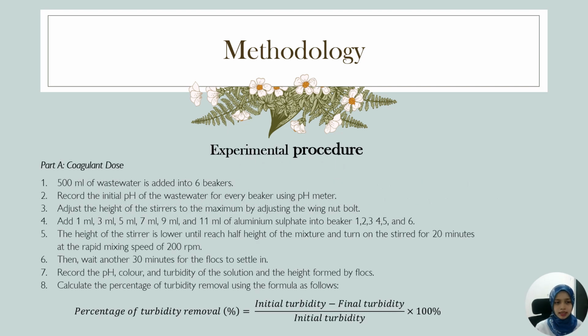Next, experimental procedure. For part A, coagulant dose, 500 ml of wastewater is added into 6 beakers. Record the initial pH of the wastewater for every beaker using a pH meter. Adjust the height of the stirrer to the maximum by adjusting the wing nut bolt. Add 1, 3, 5, 7, 9 and 11 ml of aluminium sulfate into beakers 1, 2, 3, 4, 5 and 6. The height of the stirrer is lowered until it reaches half the height of the mixture, and the stirrer is turned on for 20 minutes at the rapid mixing speed of 200 rpm.